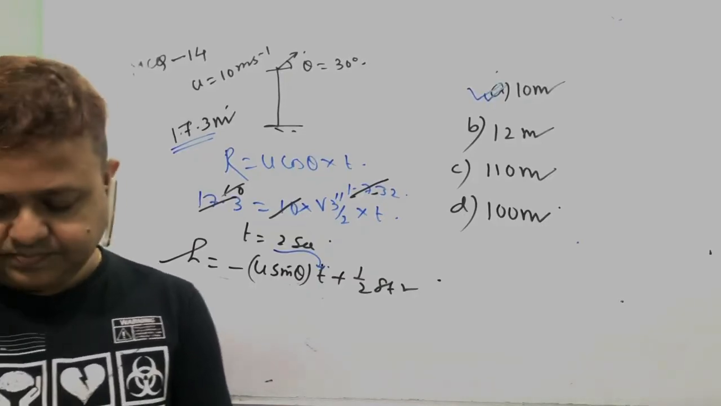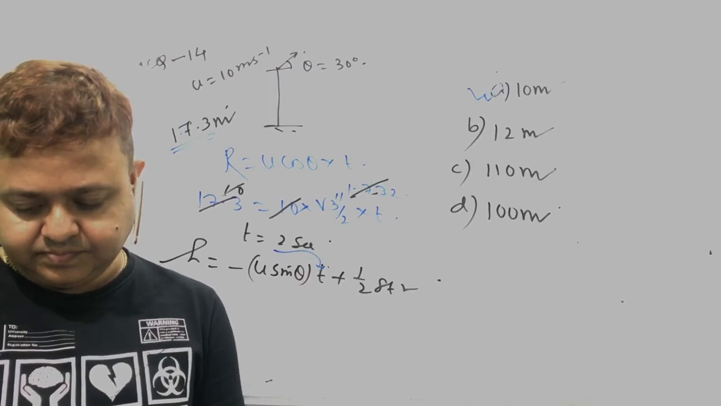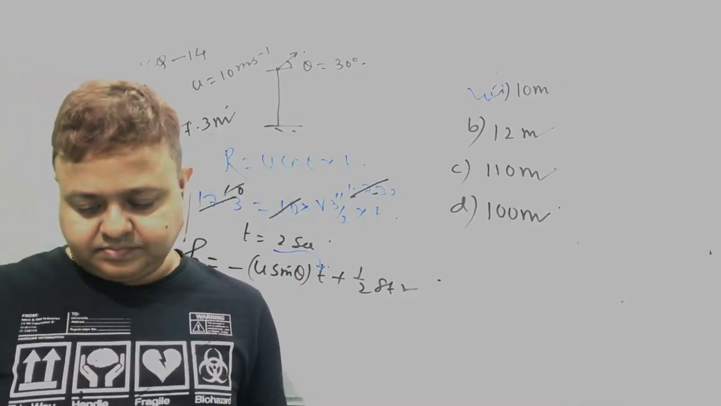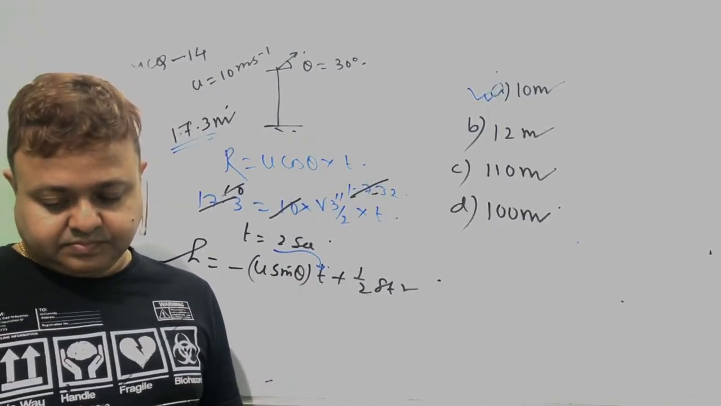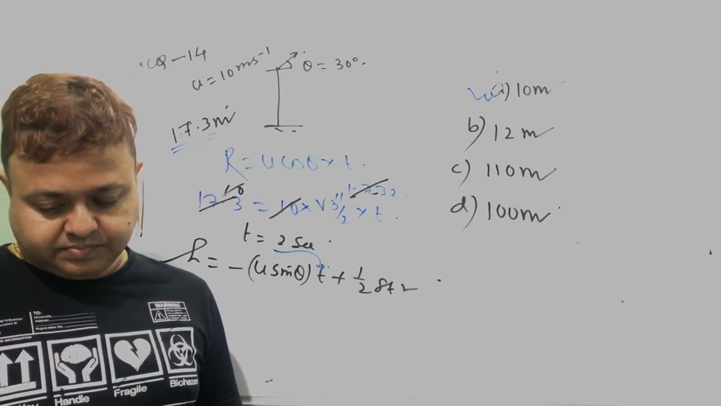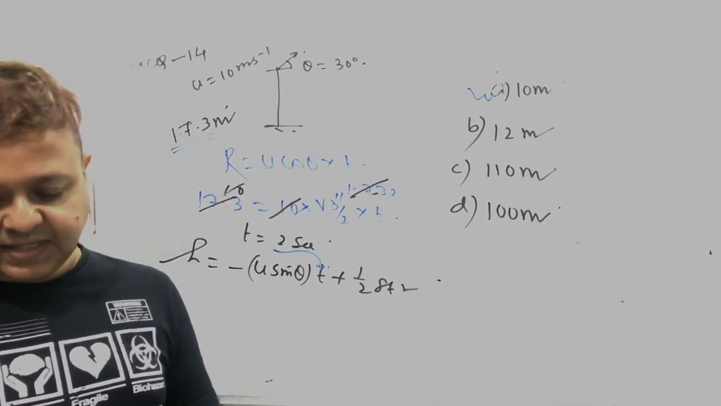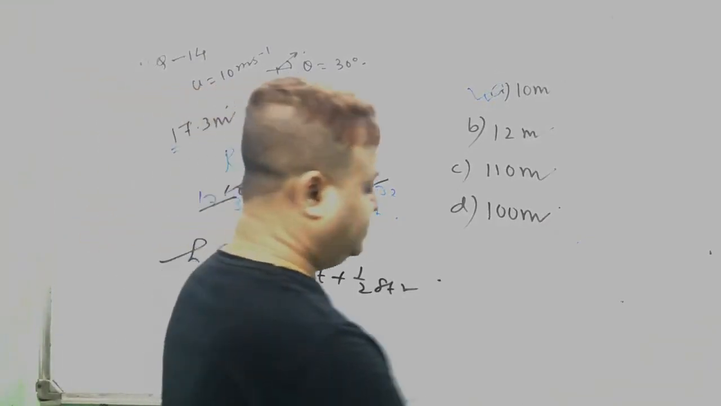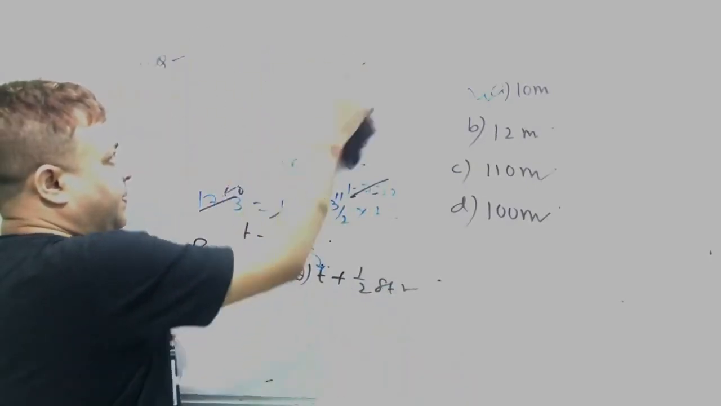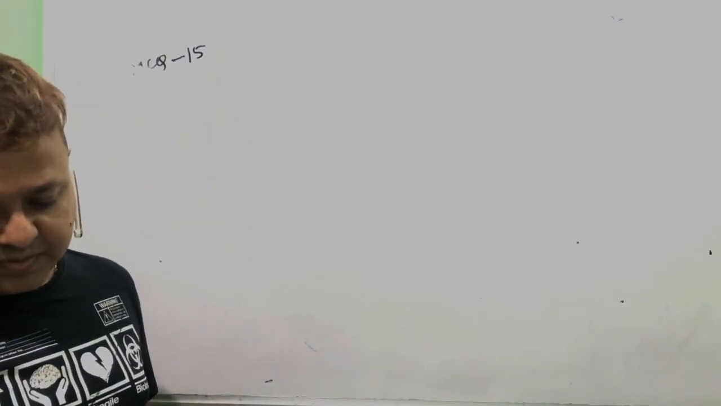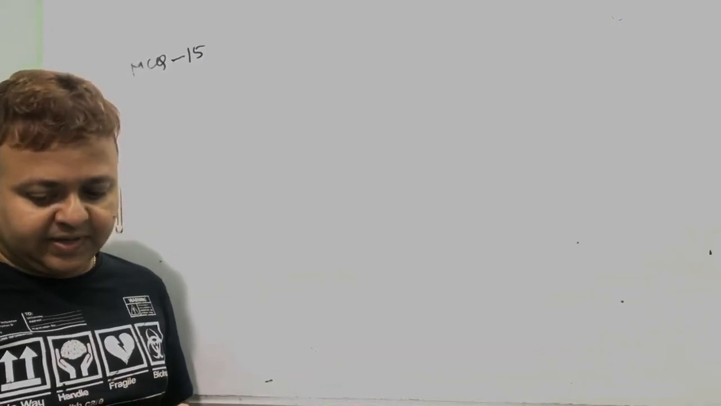Next one. A projectile starts from the ground with a velocity of u, making an angle of alpha with respect to ground.